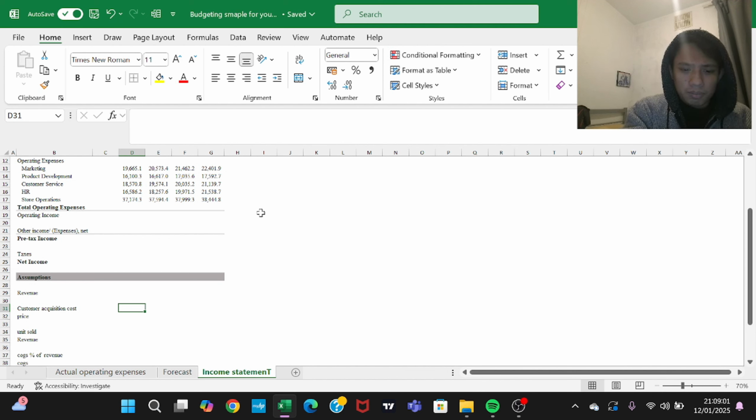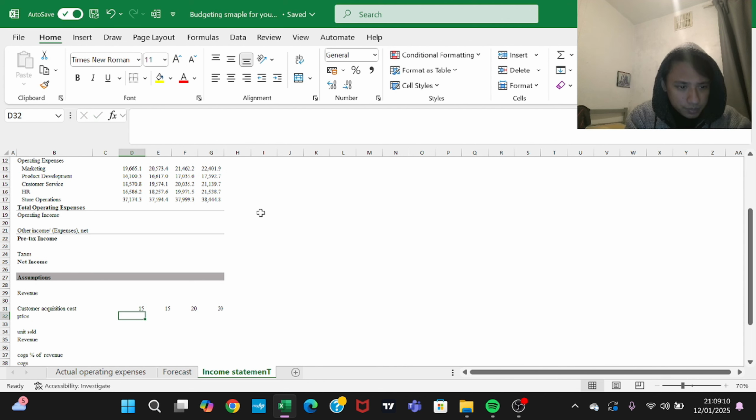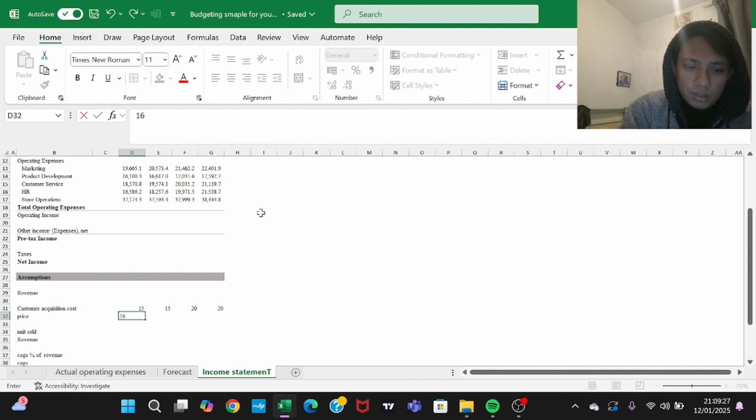It's going to be 15 pound, and with inflation it's going to increase to 20 or maybe 21 pound. Then the price of one product, the average spend per customer. Let's assume 160, 160, and then 170.